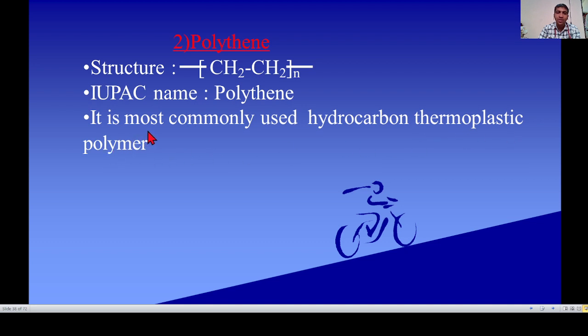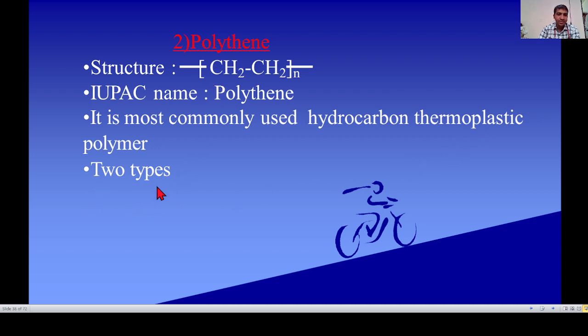Hydrocarbon means a compound having only hydrogen and carbon atoms. It is a thermoplastic polymer. Thermoplastic means that on heating it is converted into liquid, and after cooling it is converted into solid. It is reusable and can be remolded.